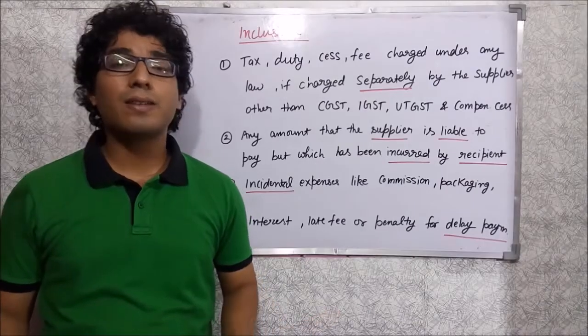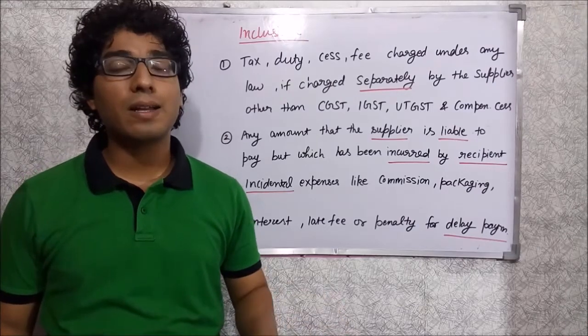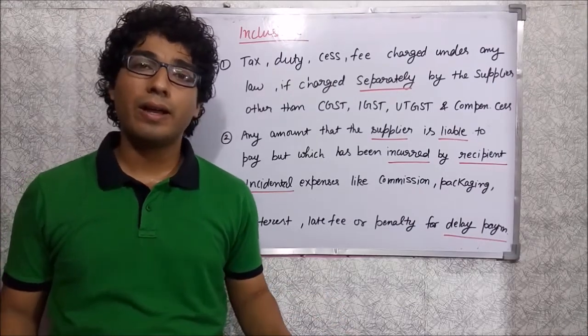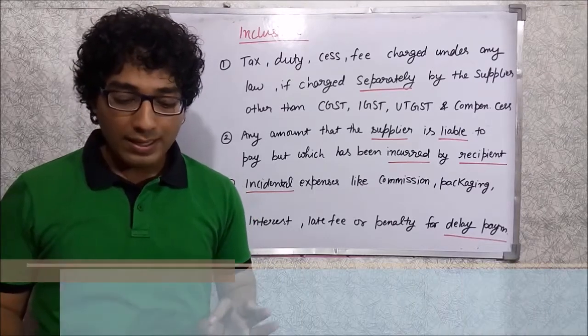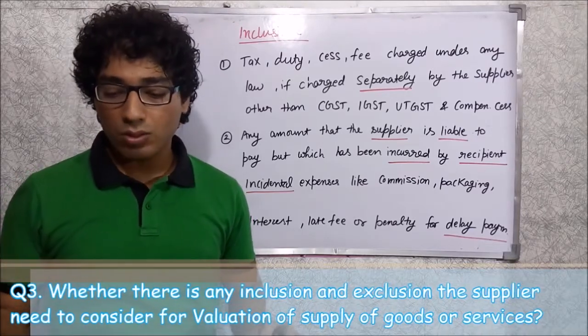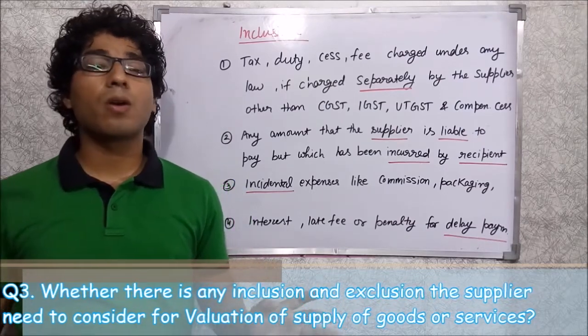The next question is relating to the inclusion or exclusion from the value as determined under section 15 subsection 1 and the valuation rule. The question is whether there is any inclusion or exclusion the supplier needs to consider for valuation of supply of goods or services.